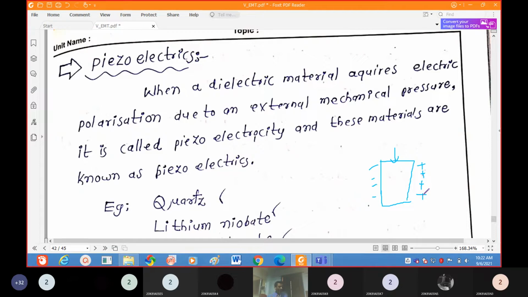There are also walking shoes. While walking, some electric field is automatically produced in those shoes. Based on this piezoelectric effect, they use piezoelectric materials. If you apply mechanical stress, they are automatically polarized. These types of materials we call piezoelectrics, and this mechanism is piezoelectricity.